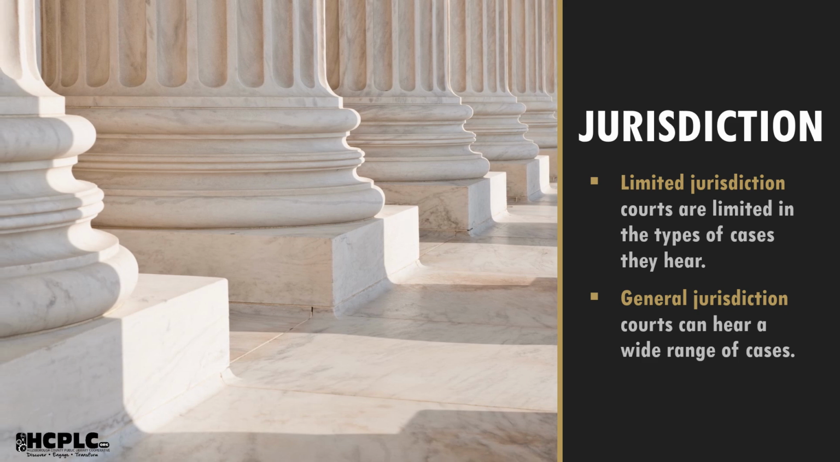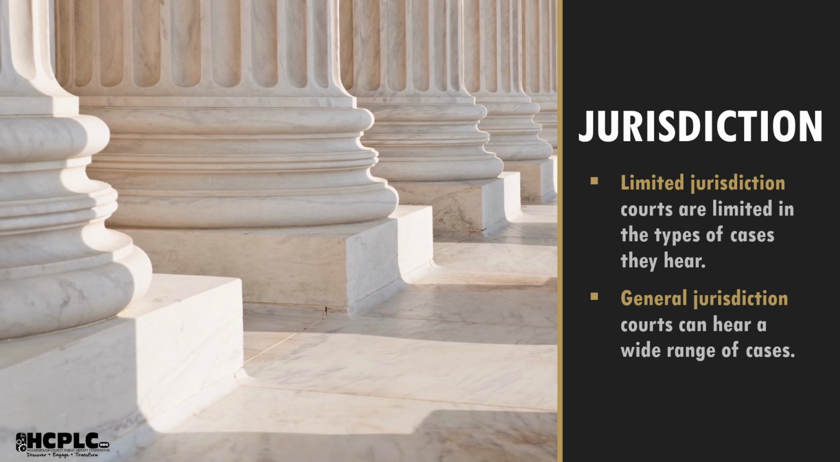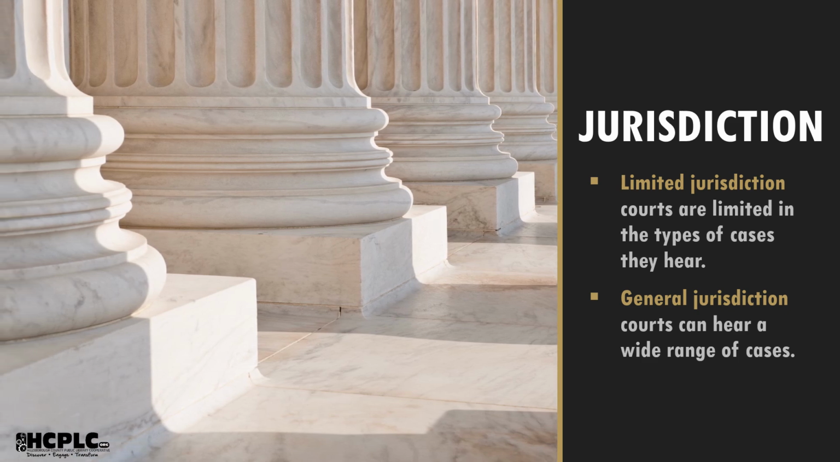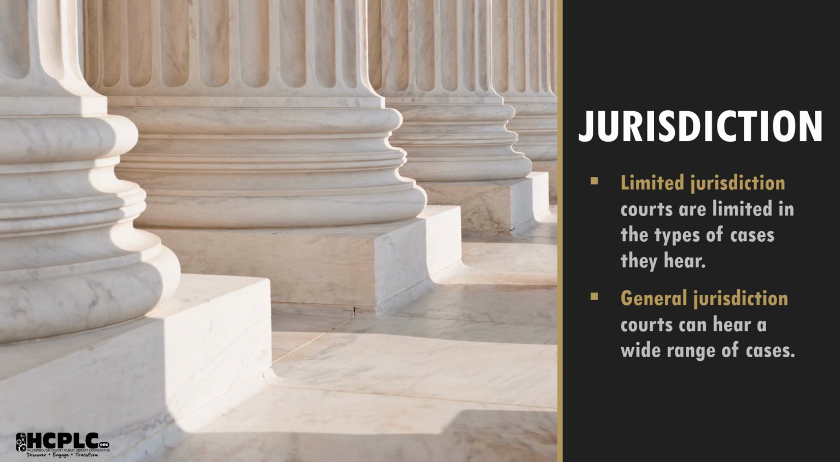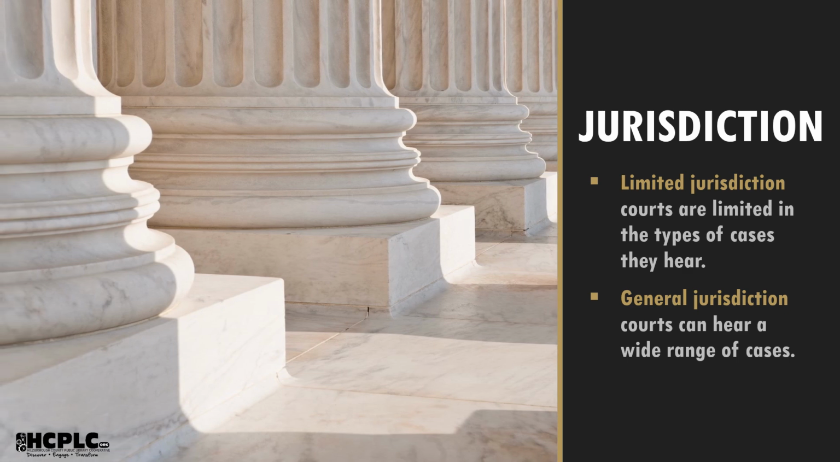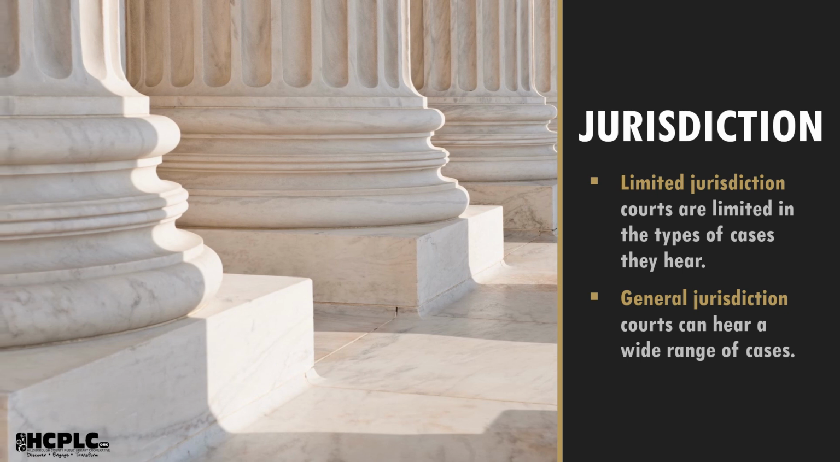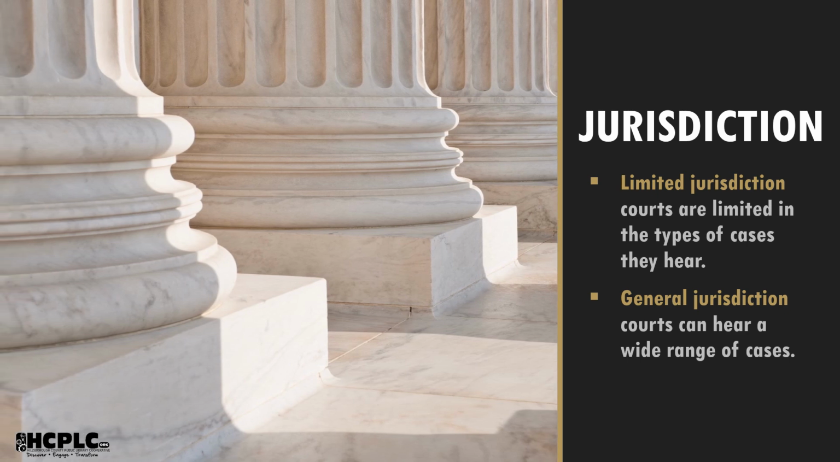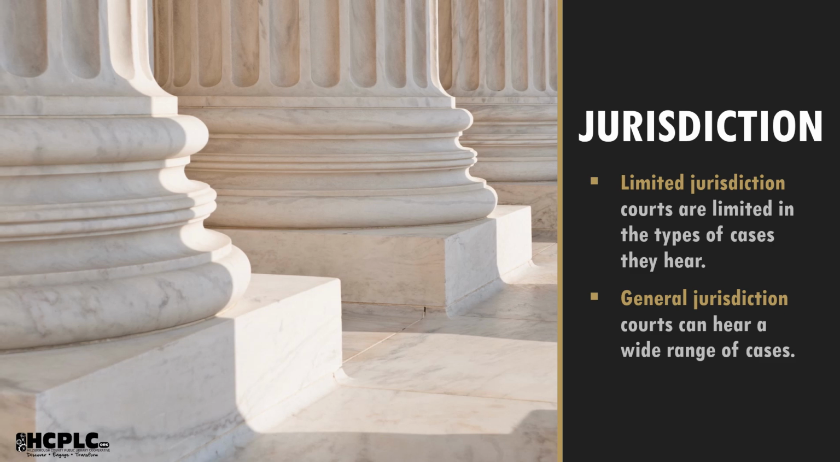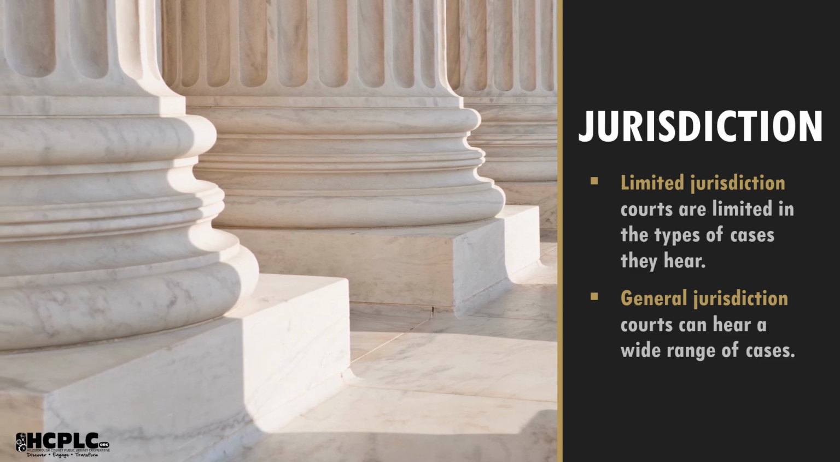Trial courts can have either limited jurisdiction or general jurisdiction. Limited jurisdiction means a court is limited to hear a certain type of case, for example, traffic court or small claims. General jurisdiction means courts can hear a wide range of cases, from divorce to fraud to homicide. We will talk a little more about jurisdiction in our next video.